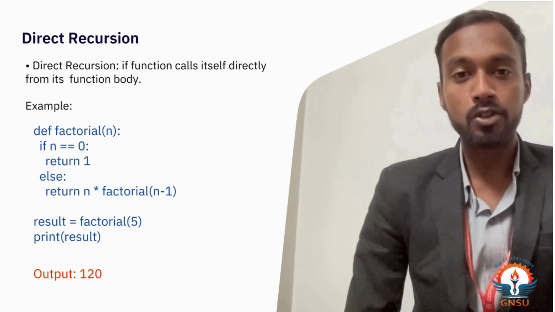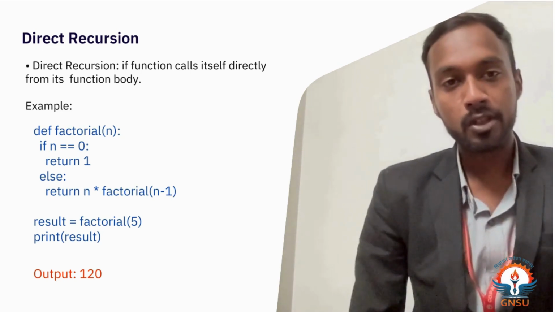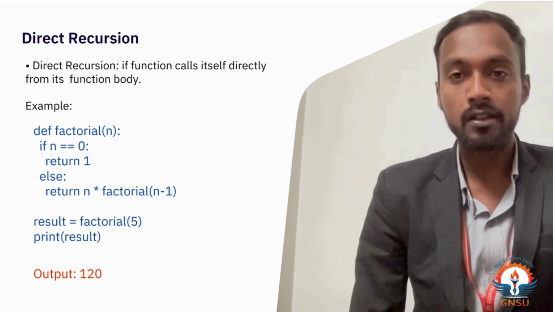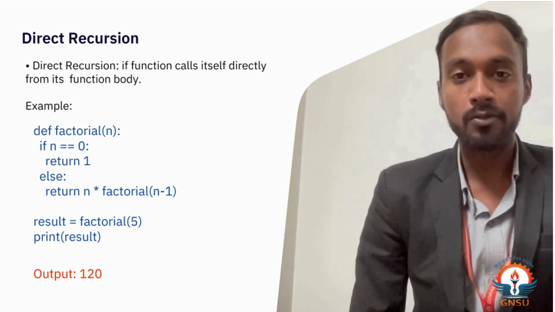What is direct recursion? I can explain in the slide. Direct recursion is when a function calls itself directly from its function body. Now there is code to understand how direct recursion works. The factorial function calls itself to calculate the product of all numbers from n down to 1. The base case stops the recursion when n equals 0, returning 1.